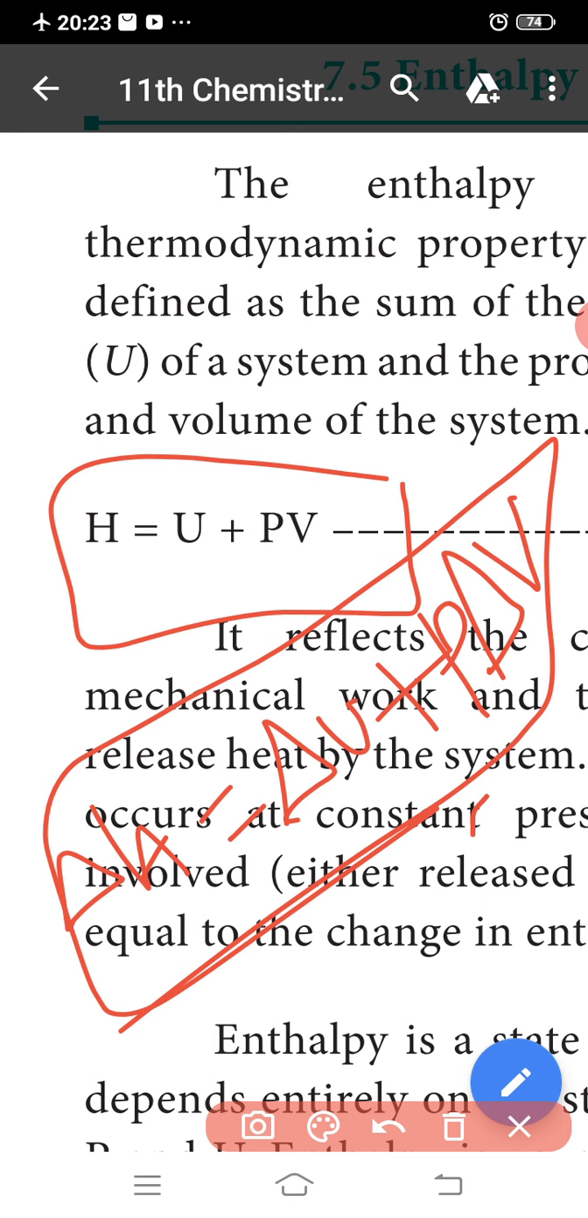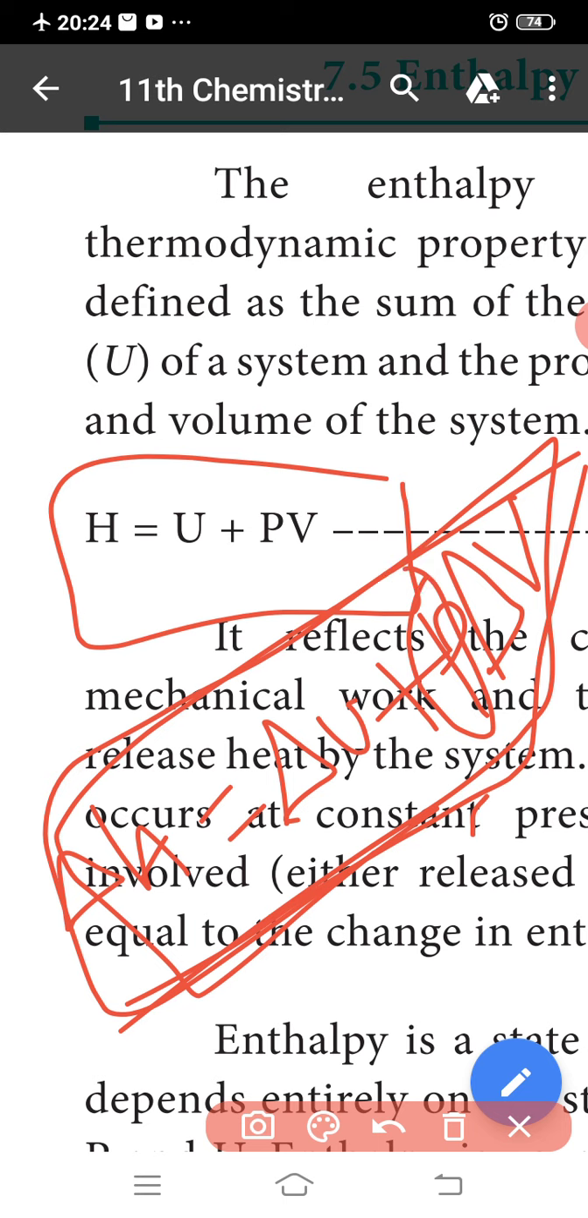ΔH is equal to ΔU plus PΔV, the changing enthalpy. ΔH means change in enthalpy, ΔU is change in internal energy, plus PΔV, where P is constant pressure and ΔV is change in volume. So the change in enthalpy is equal to the heat supplied at constant pressure to a system. So ΔH is equal to Qp.